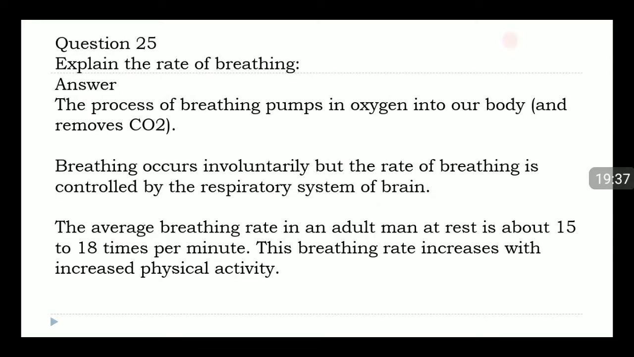Question 25. Explain the rate of breathing. Answer. The process of breathing pumps in oxygen into our body and removes CO2. Breathing occurs involuntarily, but the rate of breathing is controlled by the respiratory center of the brain. The average breathing rate in an adult man at rest is about 15 to 18 times per minute. Does breathing rate increase with increased physical activity?